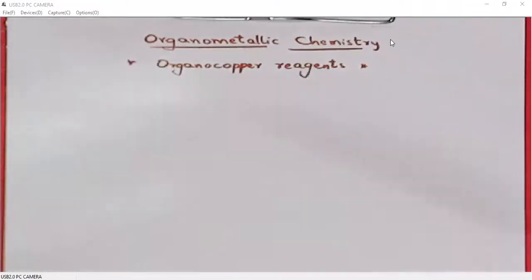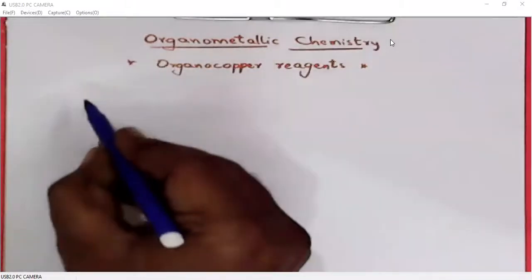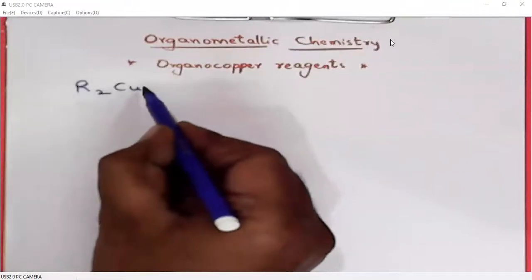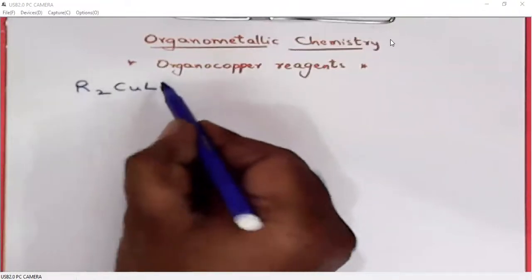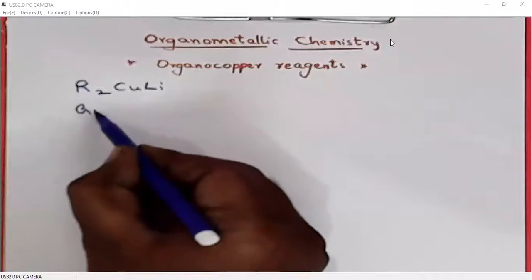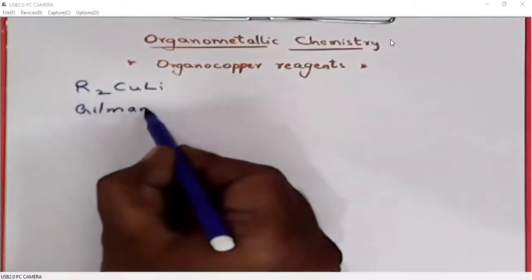Today we will discuss organocopper reagents. What are organocopper reagents? Organocopper reagents are dialkyl cuprates. These are generally called Gilman reagents.